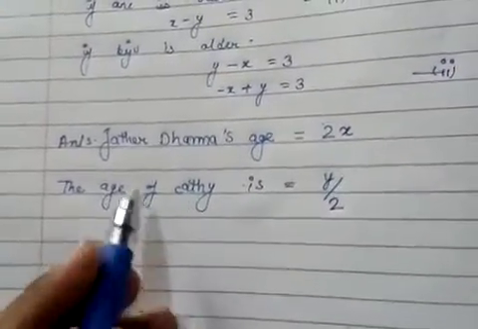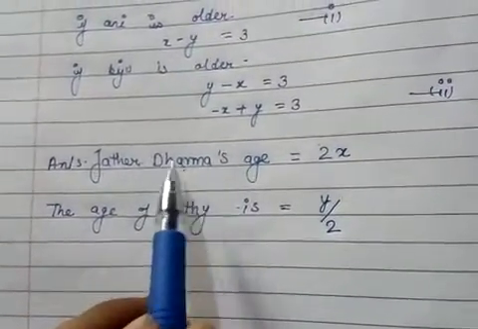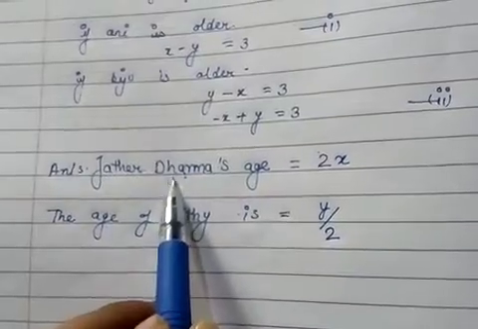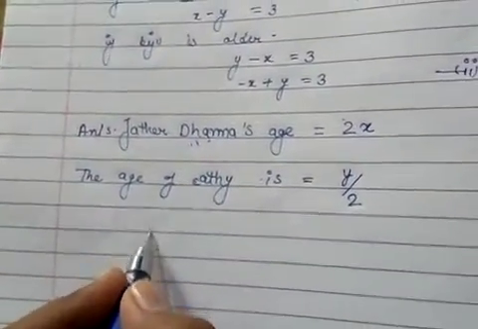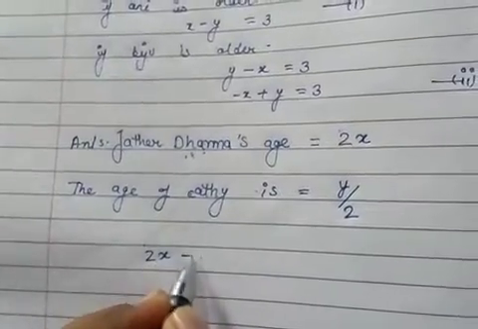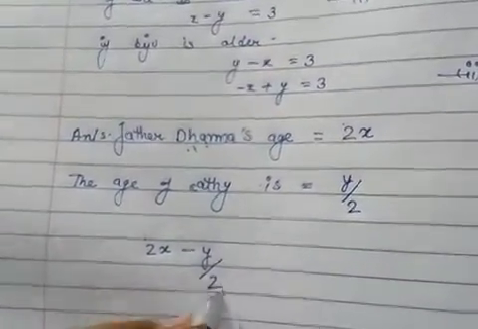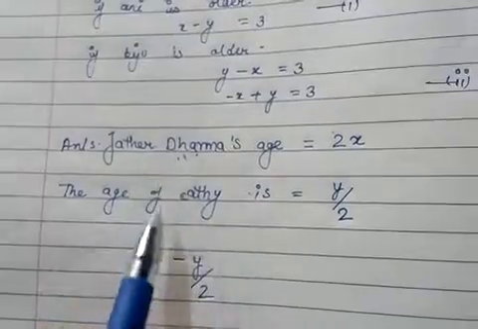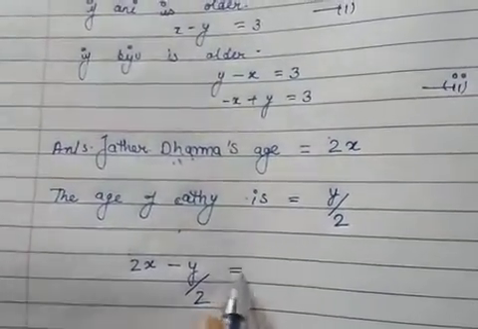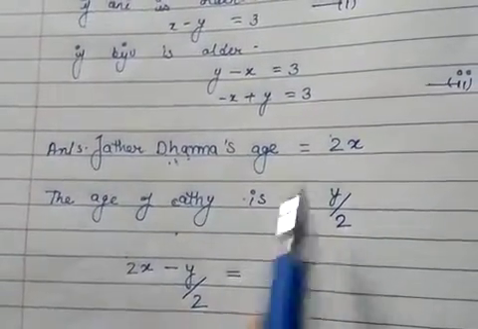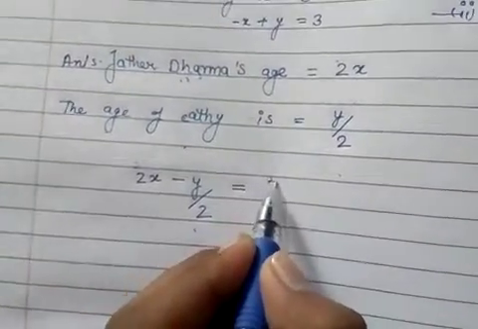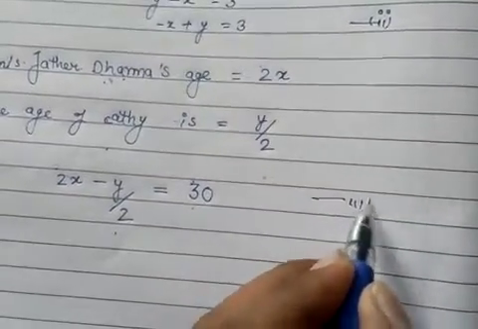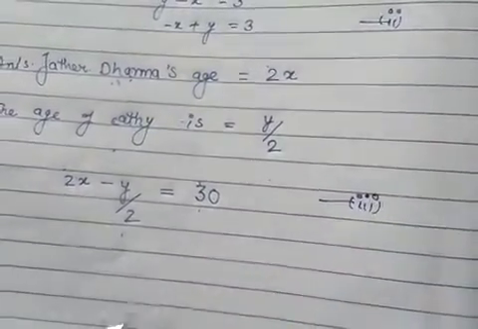As we see, Ani's father Dharma is always older than Kathy, so there is only one equation. The difference of the ages of Dharma and Kathy is 30 years, so Dharma's age minus Kathy's age is 2x minus y by 2 equal to 30. This is our third equation.